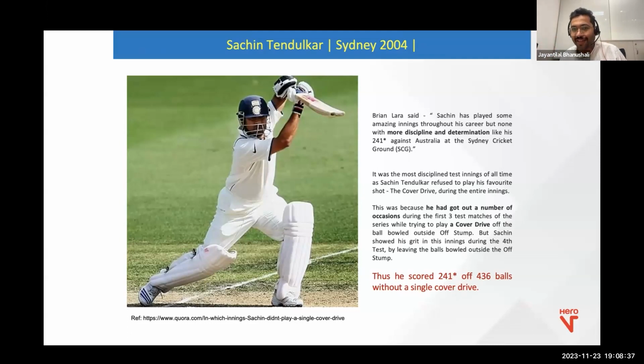And there was this one match against Australia, unfortunately Australia again this time, where he scored 241. And the reason he rose up, broke all the downs and went to a really great high, was because he didn't play a single cover drive. Now, what is all this? Why are we talking about cricket? Why are we talking about the cover drive? Because this is an insight that was discovered by Brian Lara. It was Brian Lara who said that Sachin played such an amazing innings that throughout that single innings there was not a single cover drive, which led to him scoring 241, right?